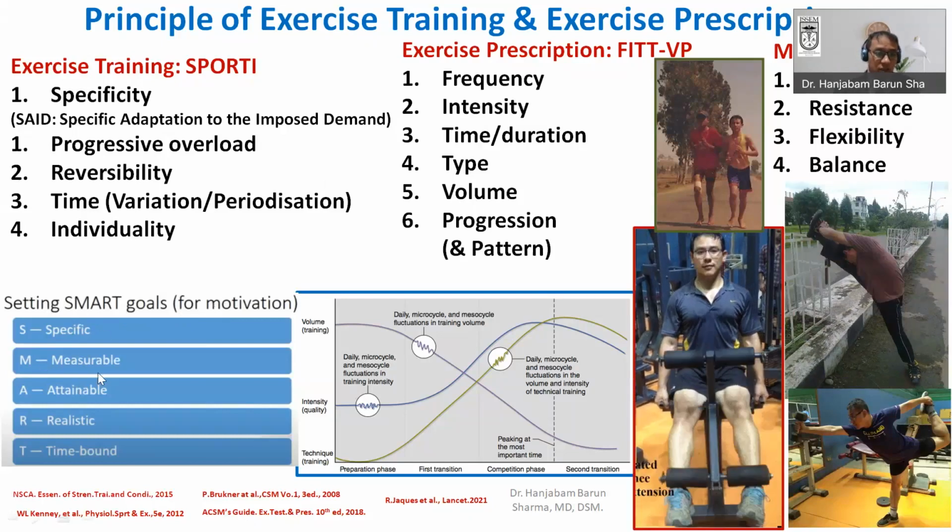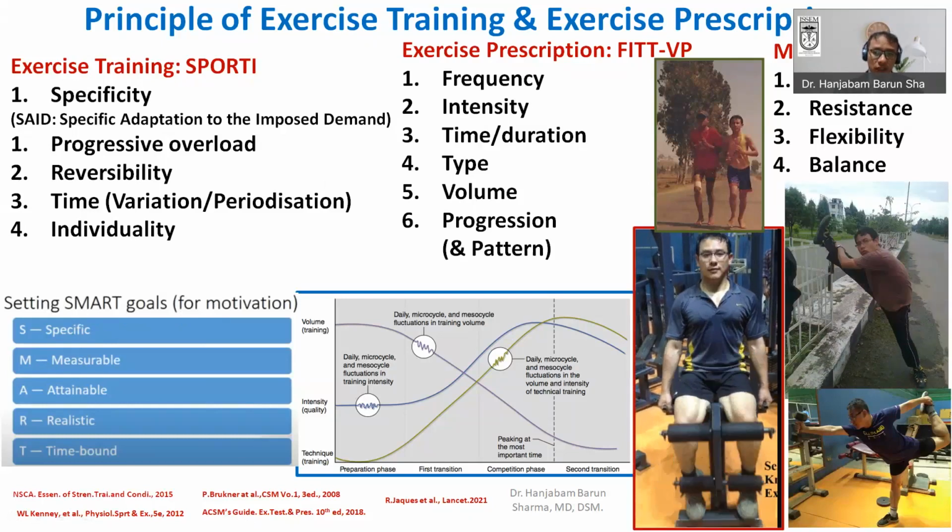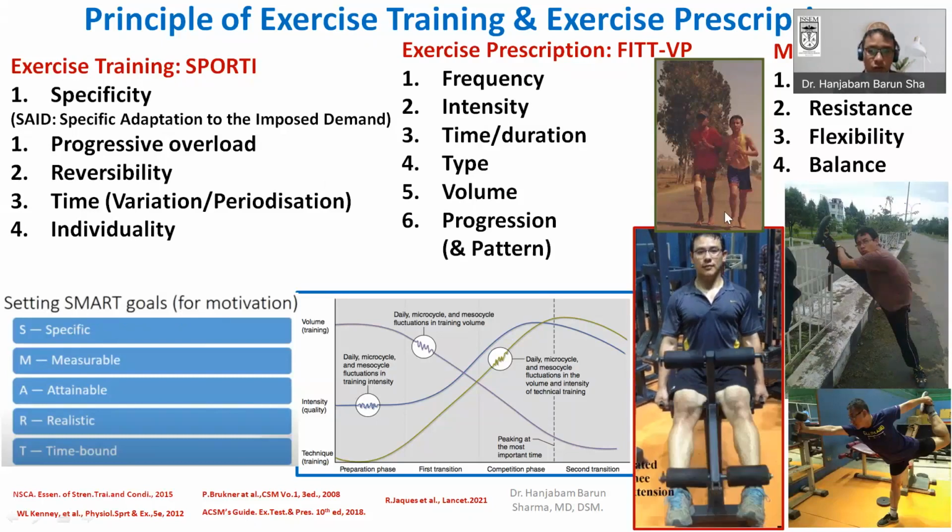That is a specific, measurable, attainable, realistic, and time-bound goal you have to build up, so that you can target a more achievable, realistic goal. Depending upon the different types of exercise, you may be able to achieve your fitness goal. It may be strength training, it may be endurance cardio, the aerobic training, it may be flexibility training, or it may be balance training. So depending upon that, you can achieve or maintain that particular fitness goal.